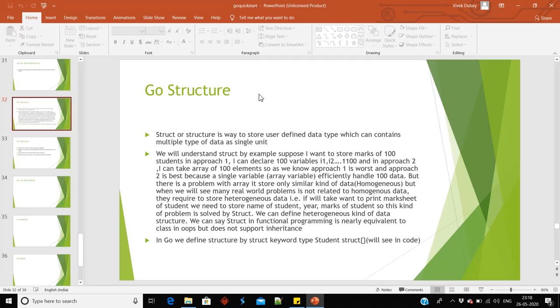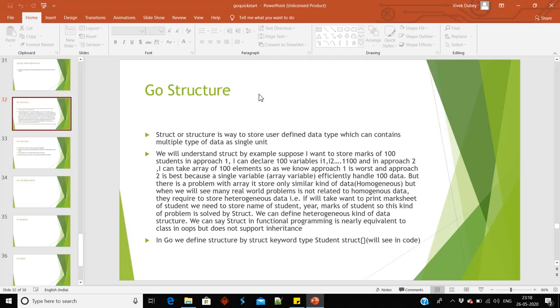Suppose I want to store marks of 100 students. So there are two possible approaches. One is I will declare 100 variables and store those 100 marks. The second approach is I will declare an array and store those 100 marks. The first approach is worst. The second approach is best because using a single variable I can easily handle those 100 values.